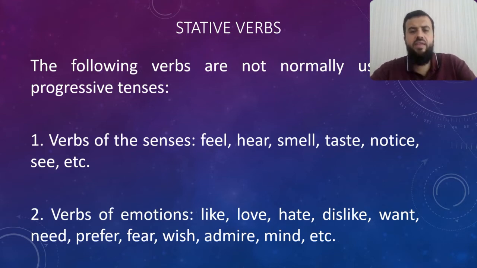Like, for example, let's say that a man is drinking coffee. So you can see the movement of his hand while he is drinking coffee. So I say, okay, he is drinking. But can you know about a person's opinion without asking him? No, you can't. So I say, what do you think about this topic? I don't say, what are you thinking about this topic? So these verbs are stative verbs. Usually we don't use them with the ing.